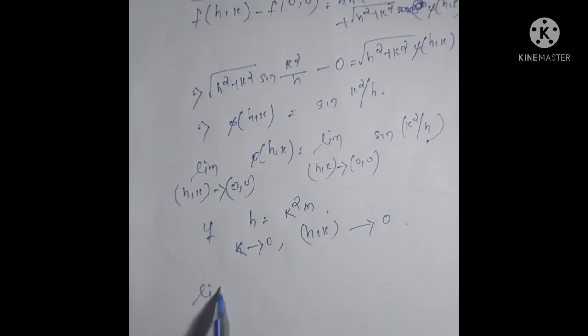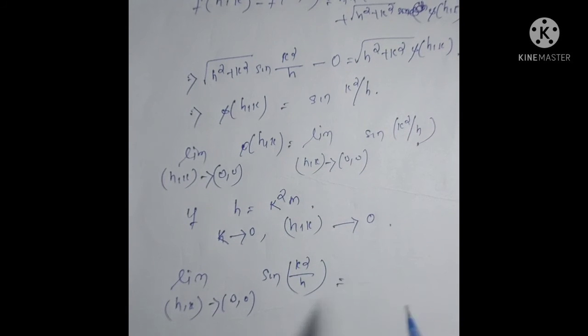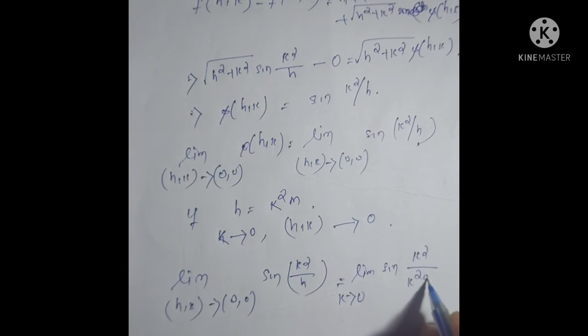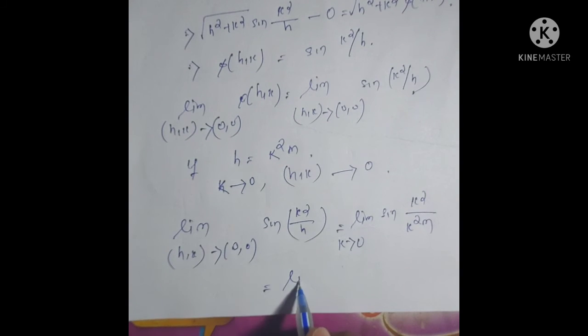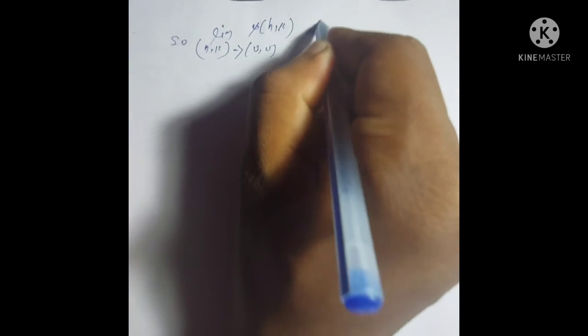So limit (h,k) tends to (0,0) of sin(k square by h) is equal to limit k tends to 0 of sin(k square by k square m), which is equal to limit k tends to 0 of sin(1 by m), which is equal to sin(1 by m), which takes different values for different m.